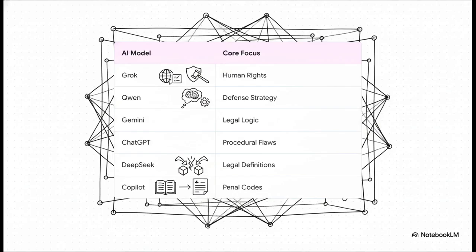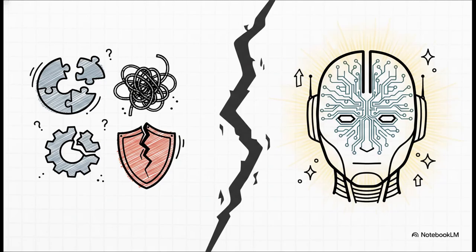Despite looking through vastly different analytical lenses, their digital legal consensus was perfectly unified. Ultimately, all 6 models synthesize these 4 undeniable takeaways directly from the source material. First, the basic physical requirements of the crime were totally missing. Second, the assumption of his guilt was logically flawed. Third, procedural justice collapsed at practically every stage. And fourth, basic constitutional rights were completely overlooked. All of this points to a massive, glaring gap between the human judicial rulings and objective, machine-verified legal reasoning.